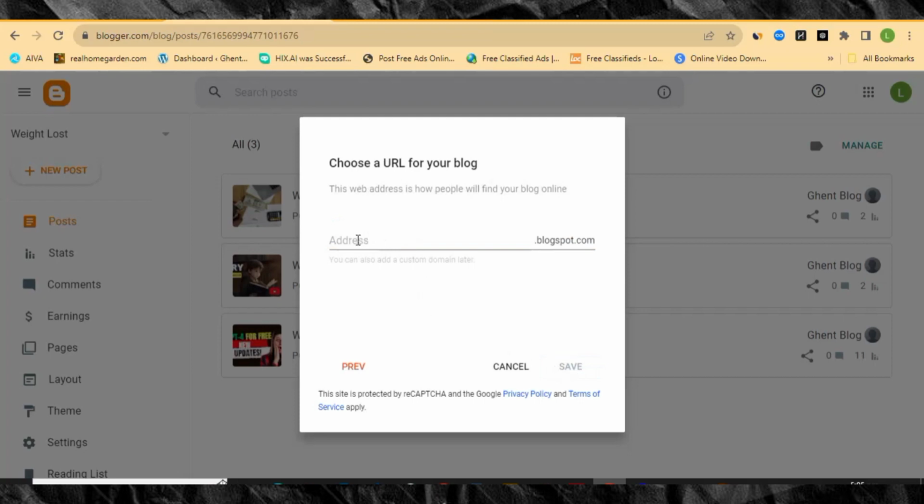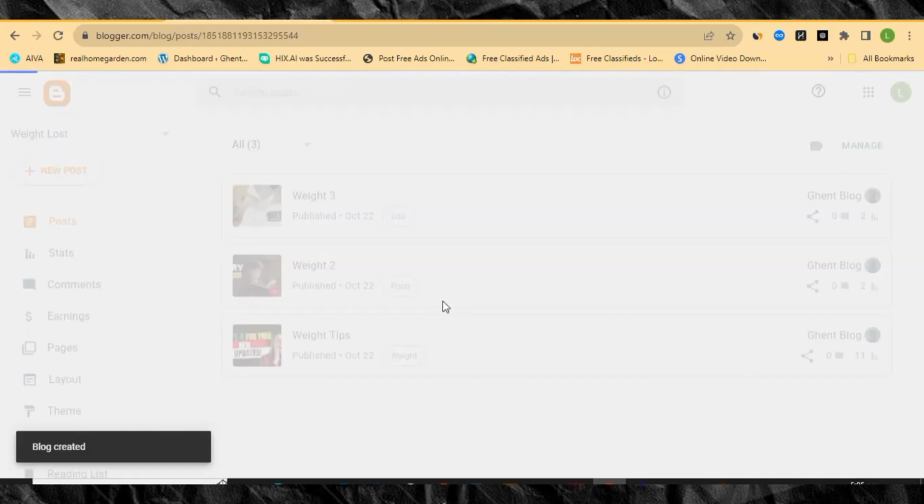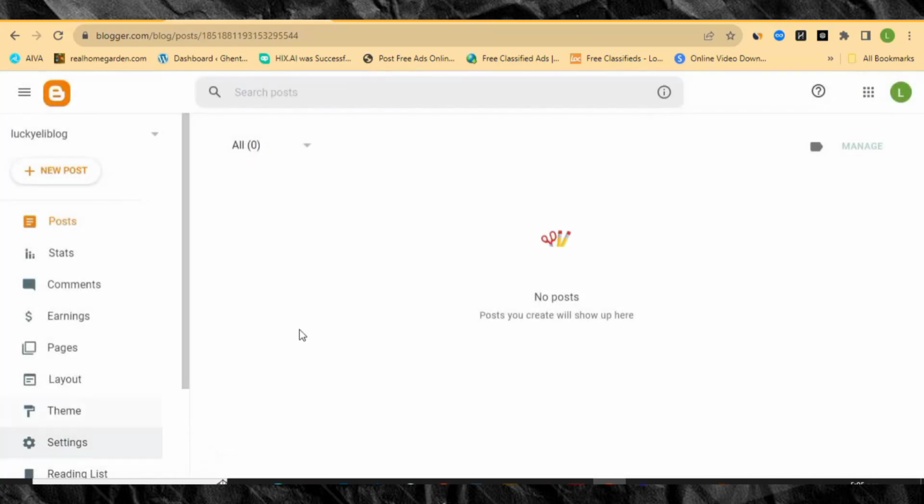The address section is very important. You can also name it the same thing. So let me name it Lucky Early Blog. In case the address is not available, it will show that it's already taken, so you can change it. In this case, it's available. So let's just click save. So you can see this is our URL. It will be luckyearly.blogspot.com.